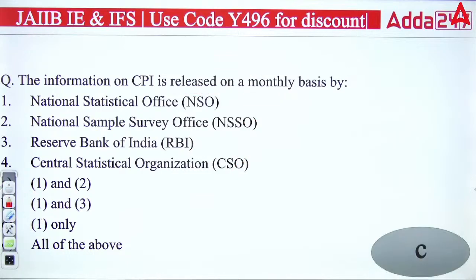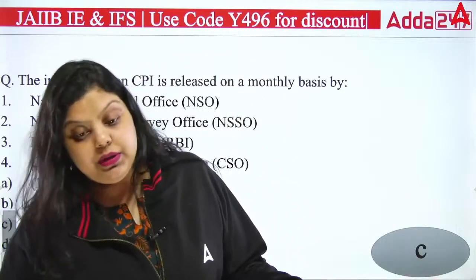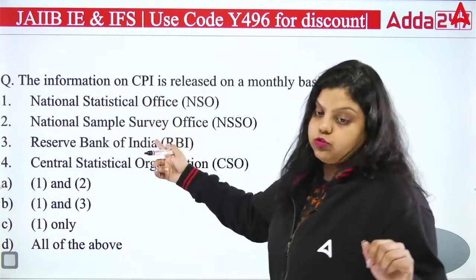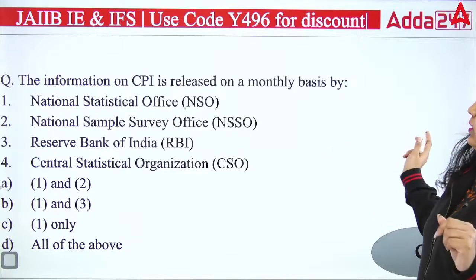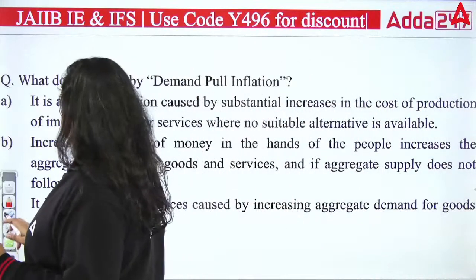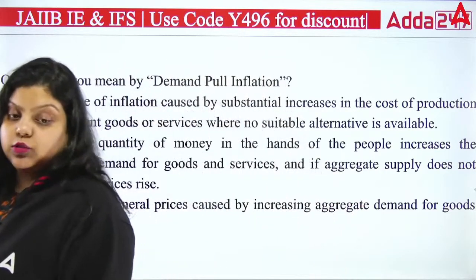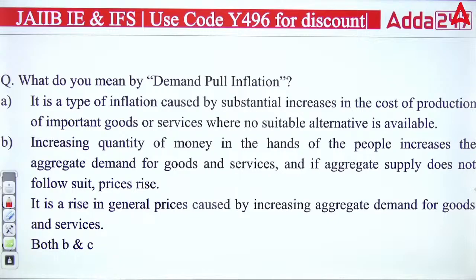NSO actually gives the data of your CPI index every month. On a monthly basis, we give the CPI data, we give the WPI data, and it is given by NSO, National Statistical Office, which was created in the year 2019 under the MOSPI, Ministry of Statistics and Program Implementation. Now, next question we have: what do you mean by demand pull inflation?